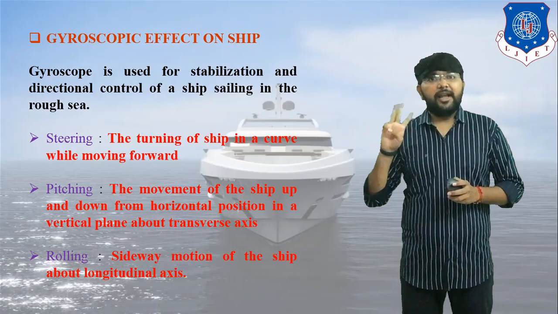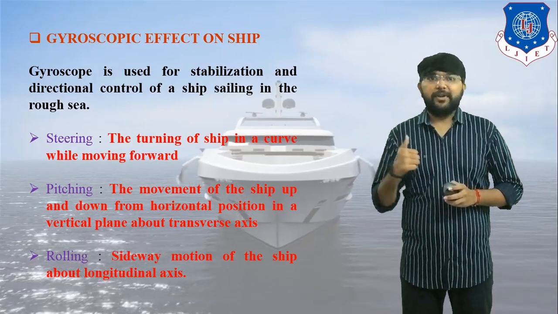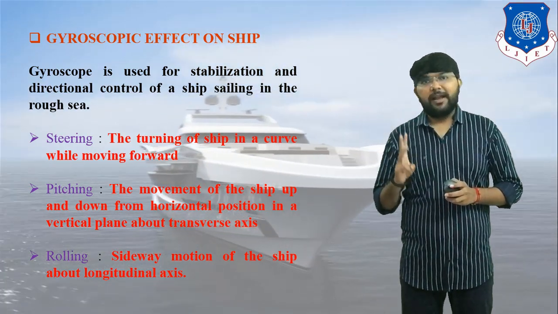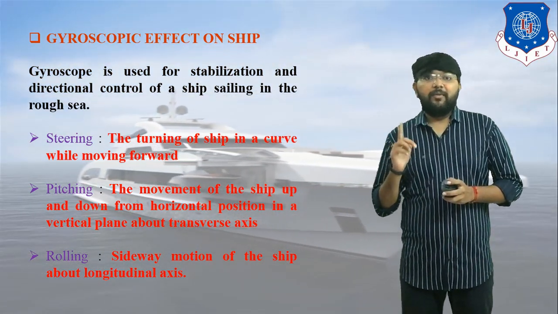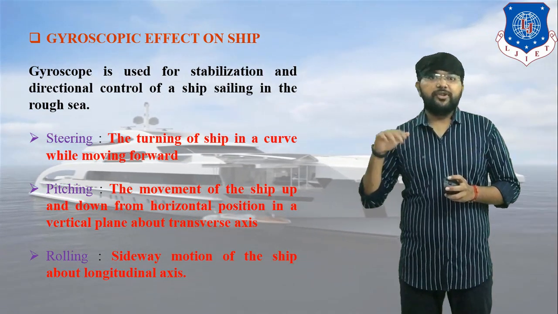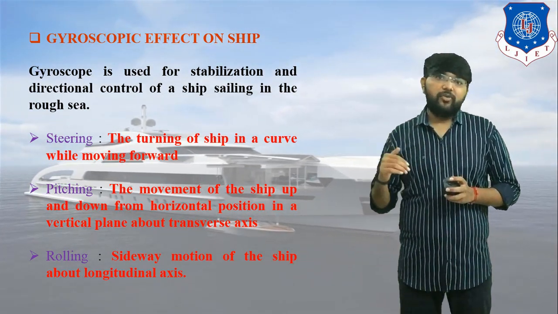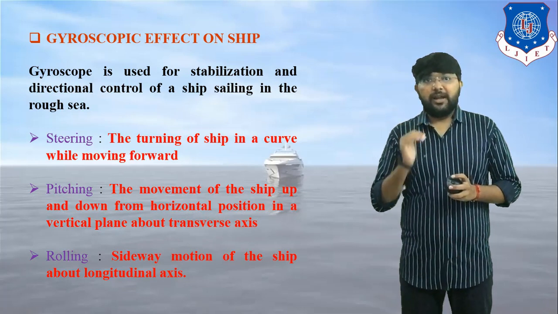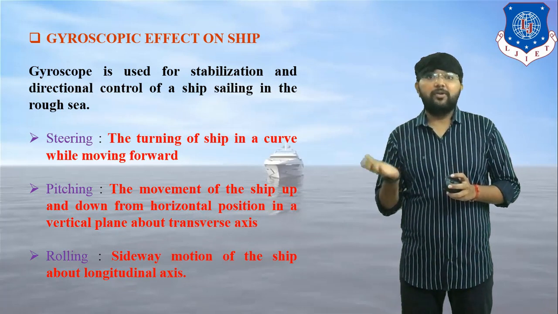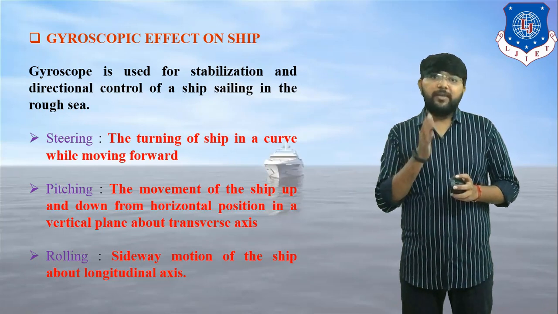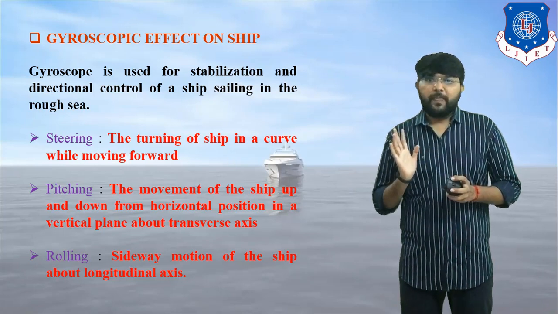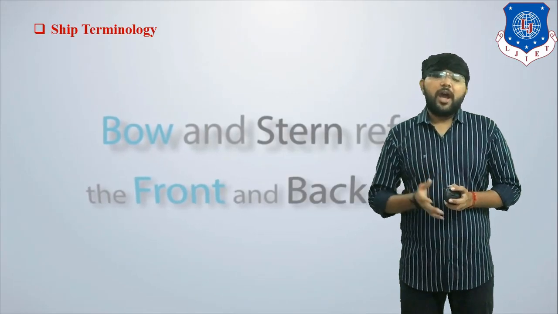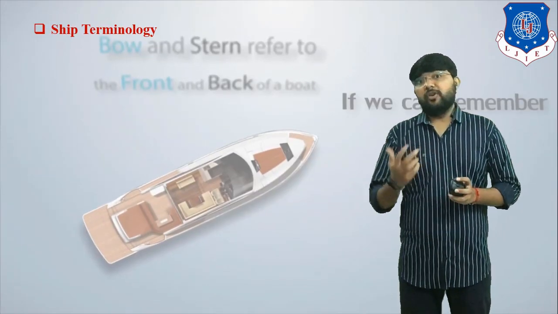So three types of motion occur in a ship: first is steering motion, second is pitching motion, and third is rolling motion. We have to discuss all these three motions in detail. Steering motion we already discussed. In today's session we discuss pitching motion and how a gyroscope is used for stability in pitching motion.